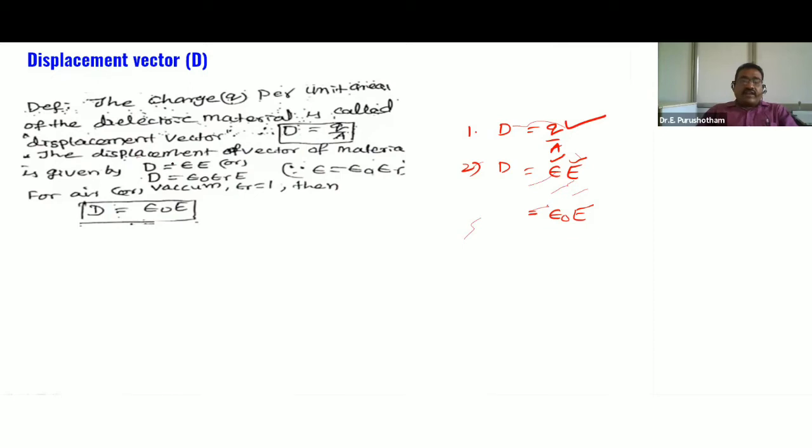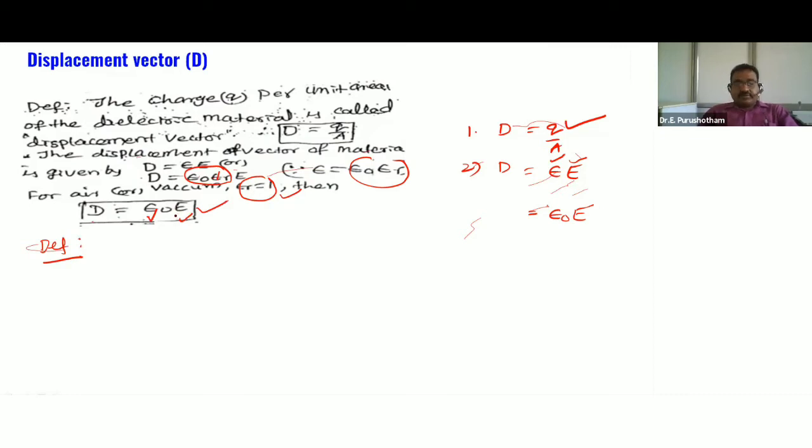But you know very well, at the place of epsilon, we can write epsilon naught into epsilon r. But for air or vacuum, epsilon r is equal to 1. Substituting here, we get epsilon is equal to epsilon naught. So D is equal to epsilon naught into E. Another definition: the product of permittivity of free space and electric field intensity is called displacement vector.